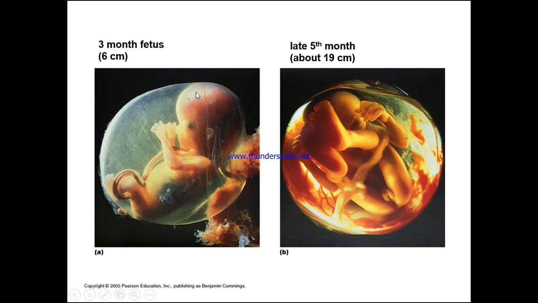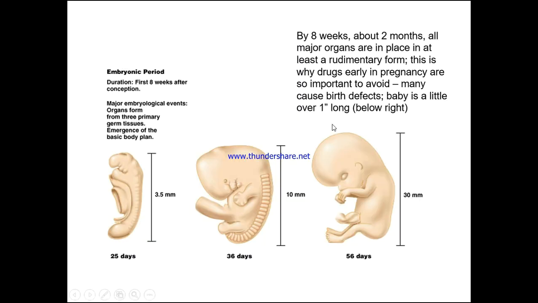Then at 3 months, the fetus is around 6 centimetres, and we have a far more human looking configuration at this point. And then later on, late 5th month, we're around 19 centimetres, where we're a lot further developed in relation to structures.